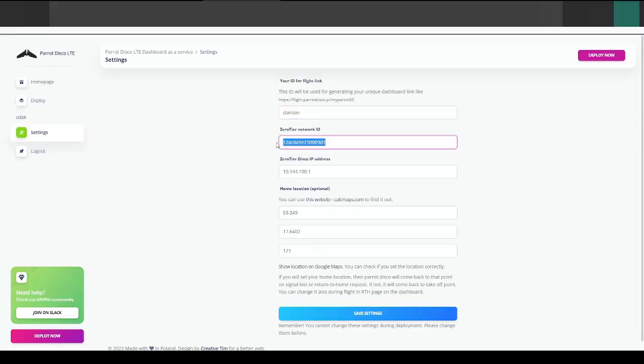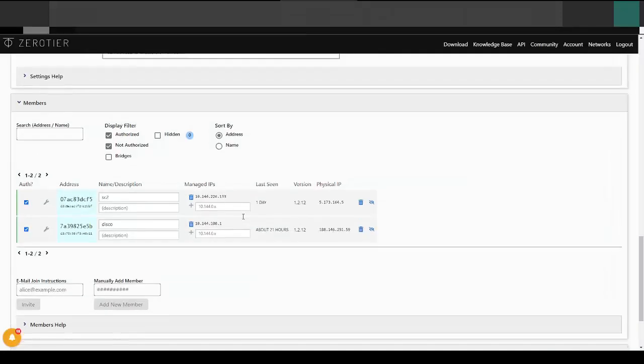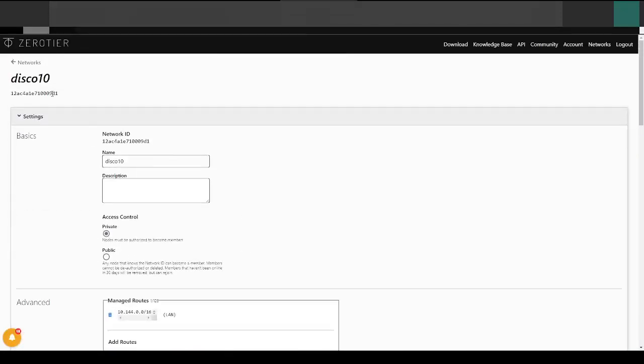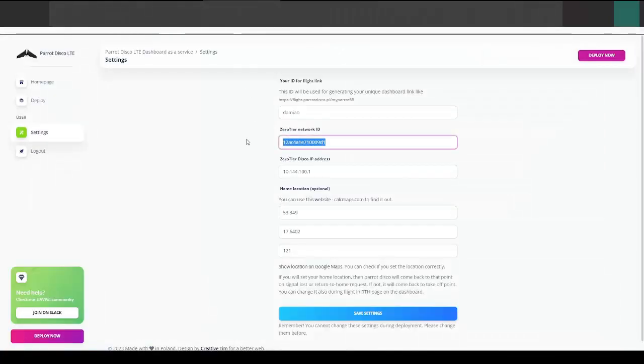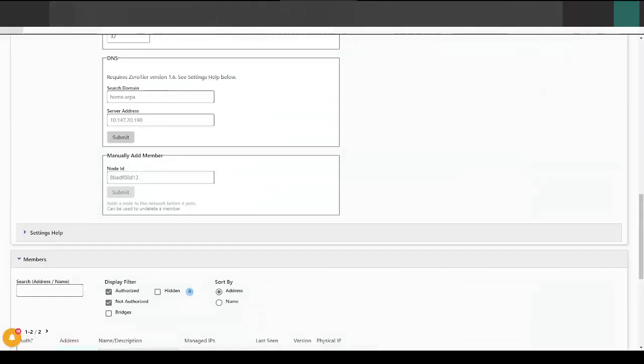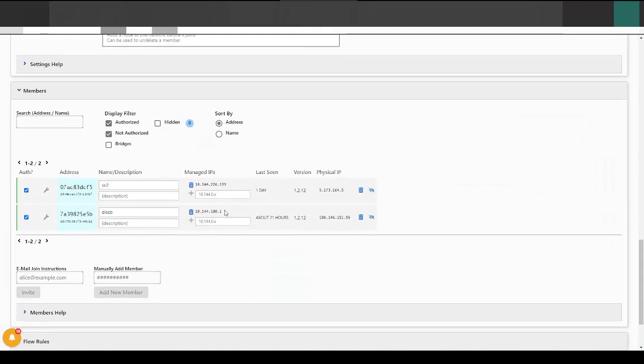Next, set your ZeroTier network ID. Go to your ZeroTier networks and copy it from here or here. Set your Disco IP from ZeroTier. This is available in the ZeroTier network. Personally, I always set the IP with the same suffix, like here, with 101.